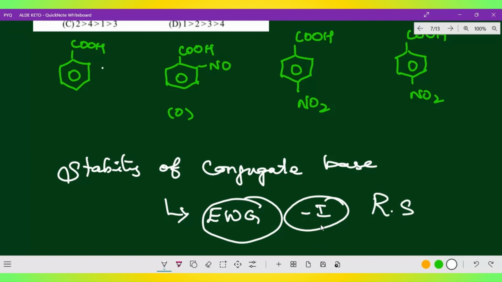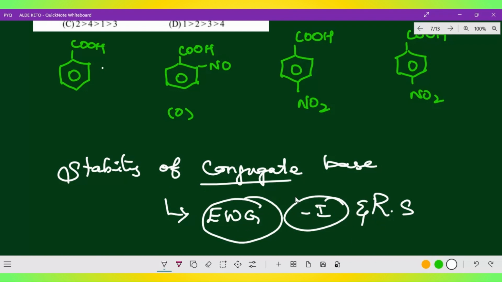The more stable the conjugate base, the stronger the acid. The strength of the acid is decided by the most stable conjugate base. That is what I just mentioned. Right, now these are the two main points that decide it: electron withdrawing group and resonating structure.